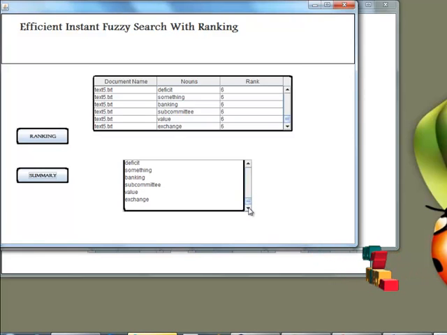So in this process we have simply improved the efficient search for the user query, and the results are returned to the user in an efficient manner, which is the task of our project. So we have achieved the task in an effective manner and returned the most valid and effective result to the user. Thank you.